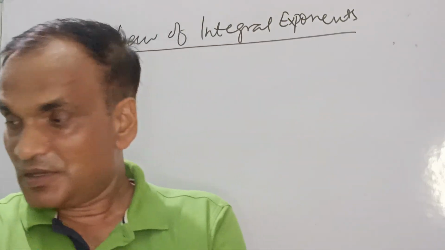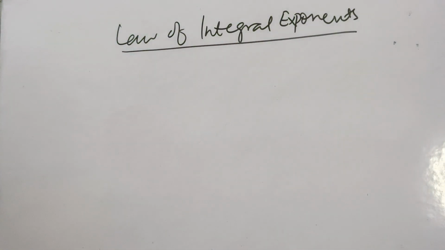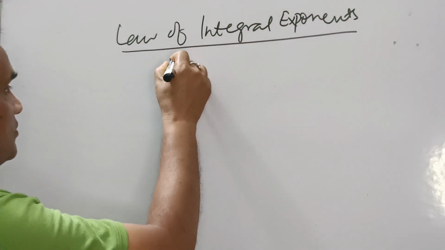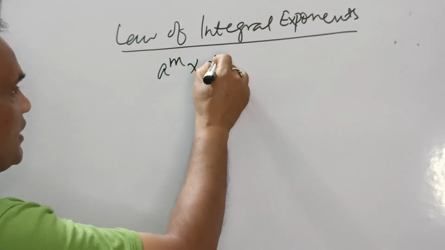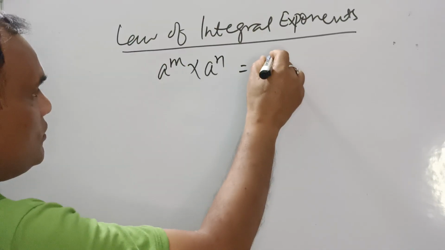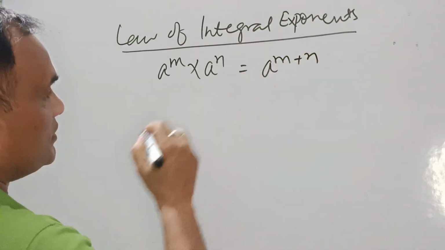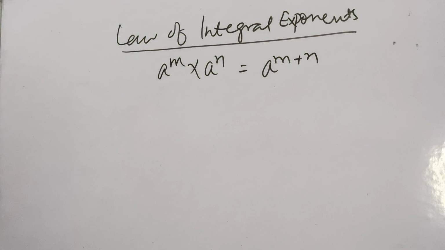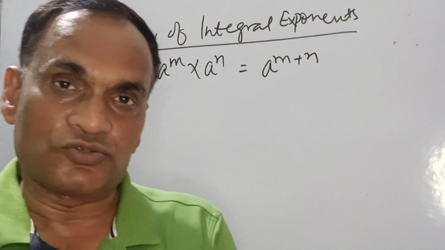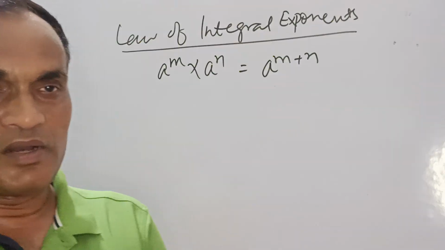Now, the first rule that I am going to discuss is a to the power m times a to the power n equals a to the power m plus n. We are going to discuss this one by one. We'll see how it is solved. Just this is a.